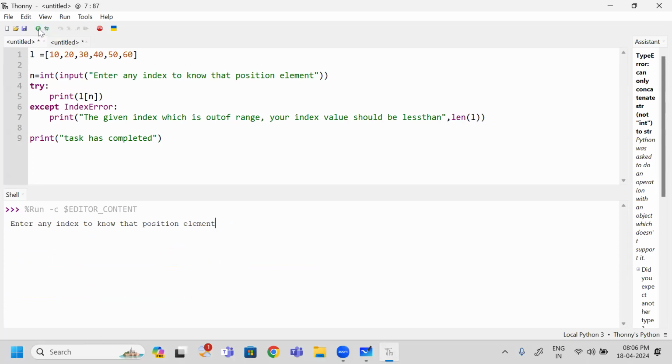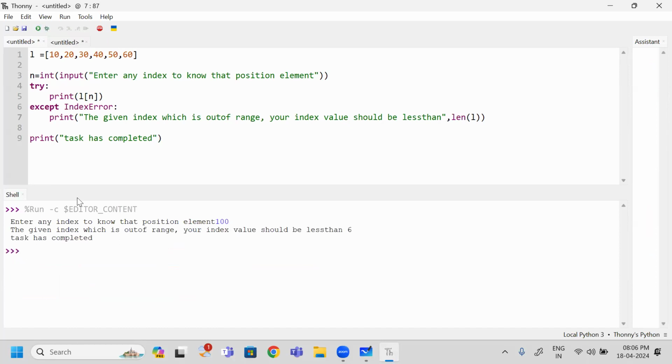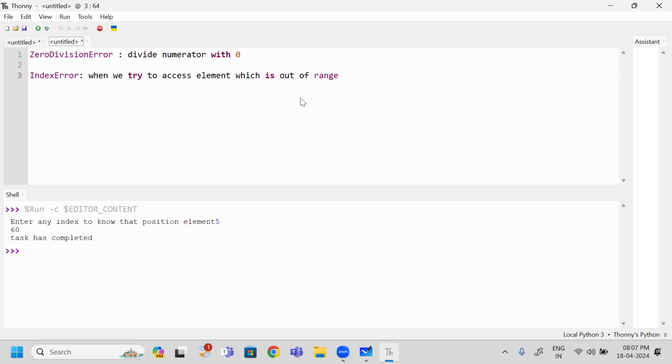So when I run this one, I have given 100, which is out of range. When I hit enter, what happens? The given index is out of range, your index should be less than 6. So next, when the end user executes the second time, he tries to give a value that is less than 6. Now I am going to run. I will give 5. Yes, I can see the element. Is this clear? So what is the exception you understood? Index error.